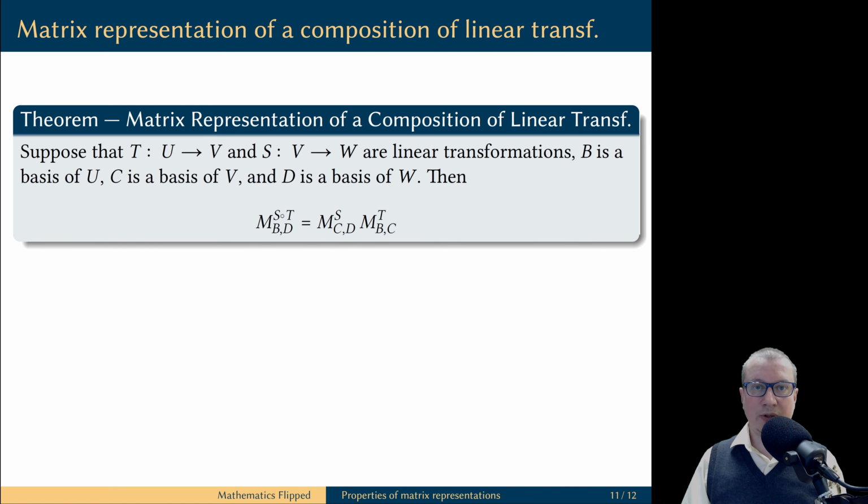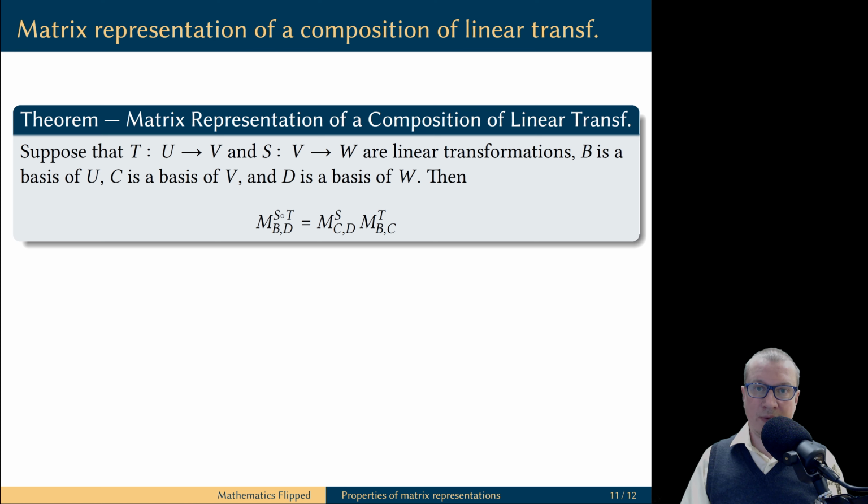Finally, a remarkable result: the composition of linear transformations corresponds to multiplication of their matrix representations. Suppose we have a linear transformation T that goes from a vector space U to a vector space V and another linear transformation S that goes from the vector space V to the vector space W. In this case, the codomain of T is the same as the domain of S, so we can compose these linear transformations. We also fix bases B of U, C of V, and D of W.